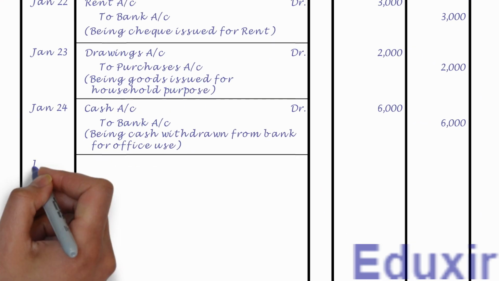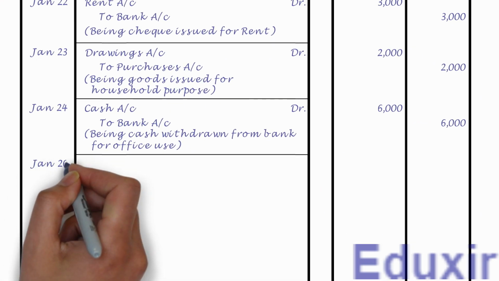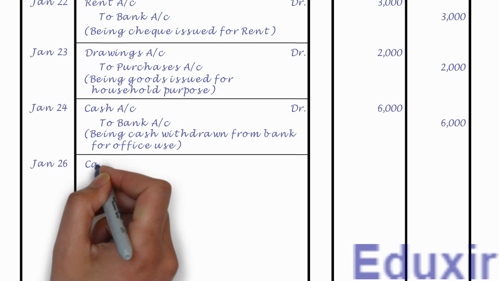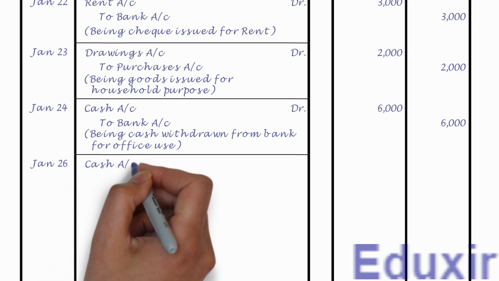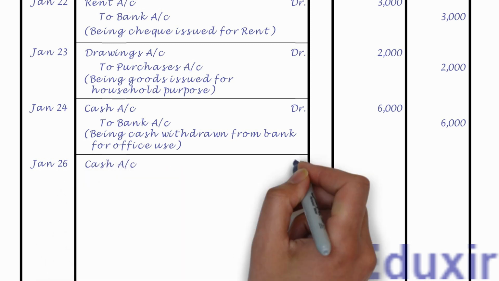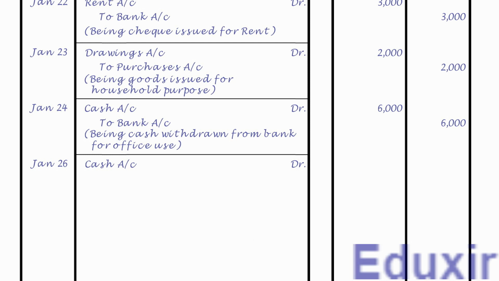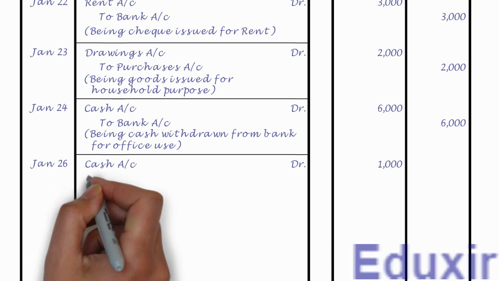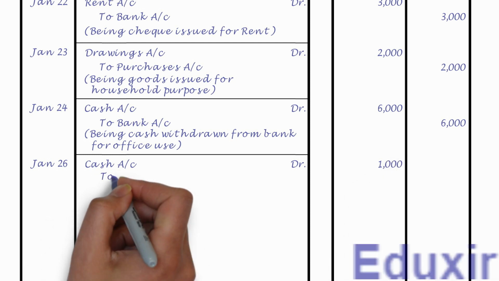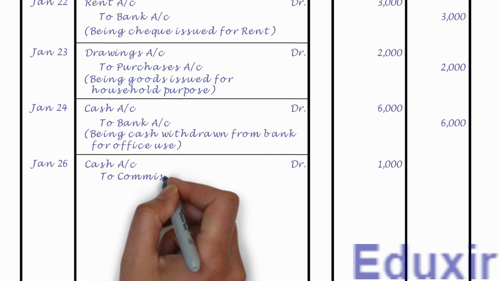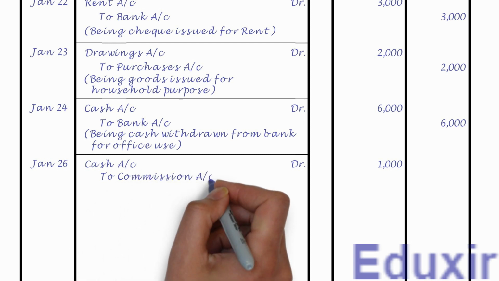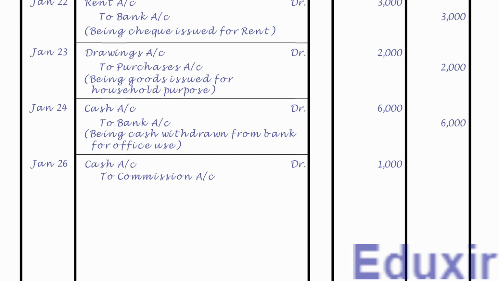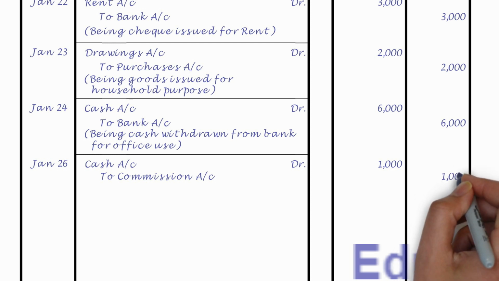Let us first record the date. Let us now record the cash account as the debit entry. Let us also record the text DR to indicate that this is a debit entry. Let us also record the debit amount of 1000 rupees into the debit amount column. Leaving a margin, let us record the commission account as the credit entry. Let us also record the credit amount of 1000 rupees into the credit amount column.